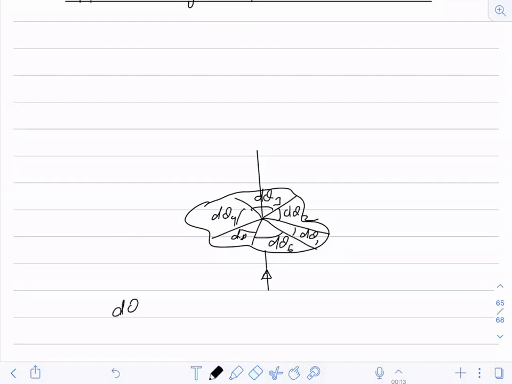So if I add complete d theta 1 to 6, what is the result, Nagaraju?